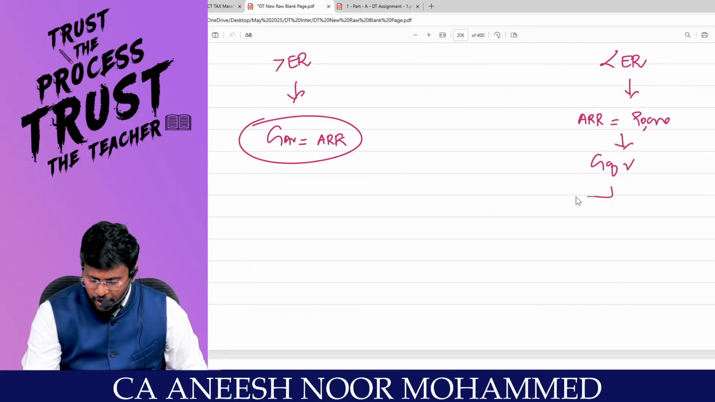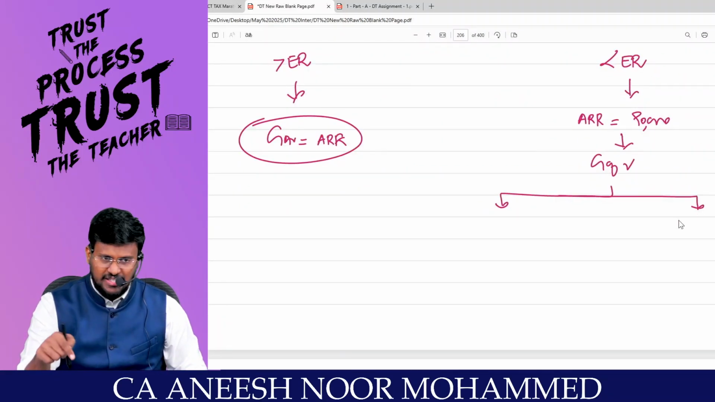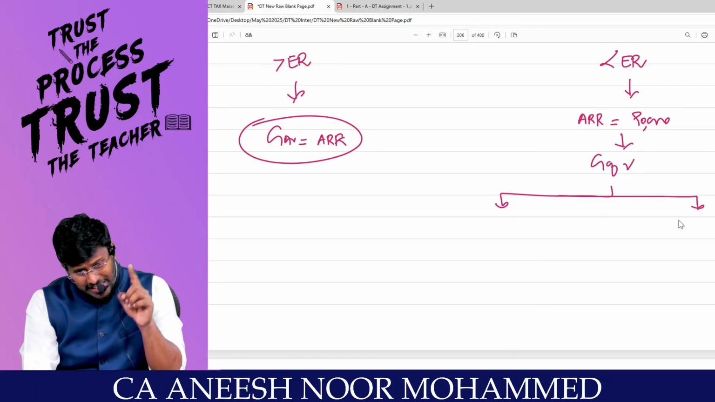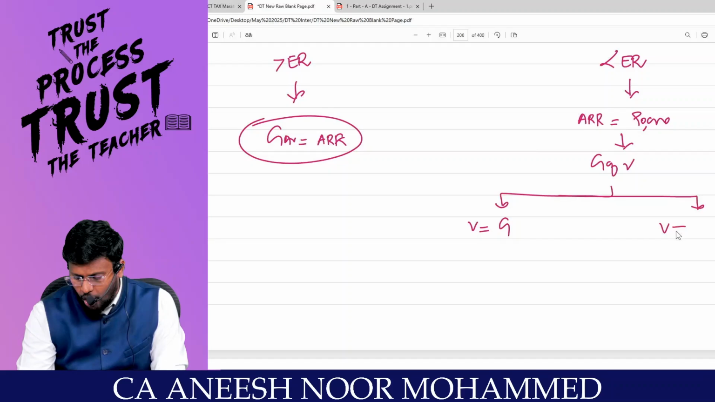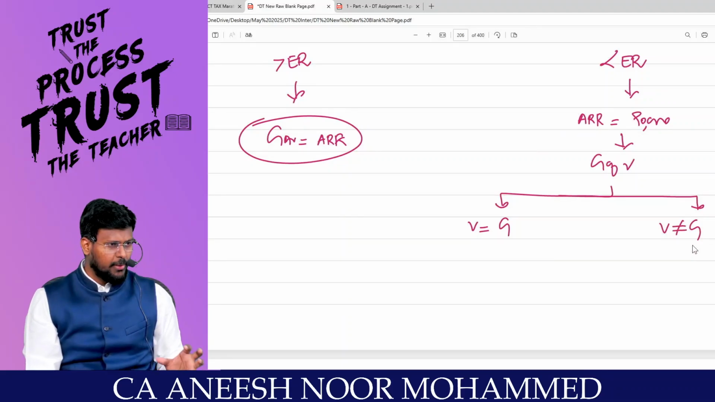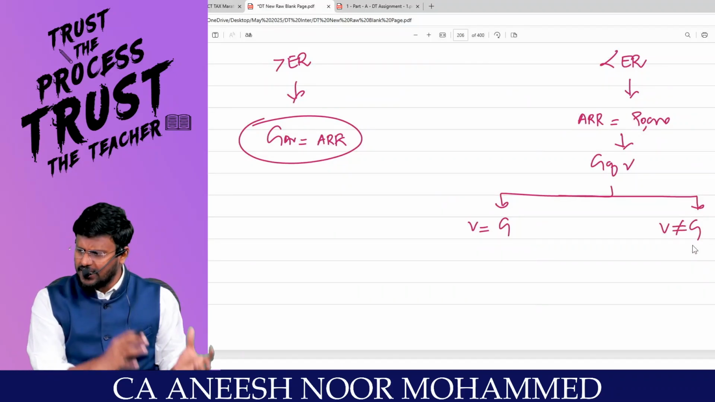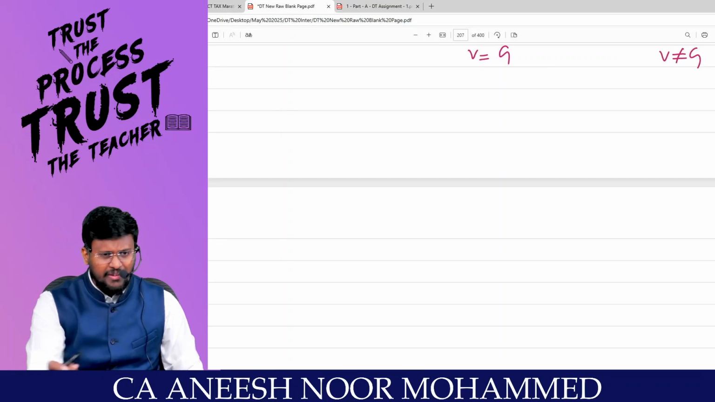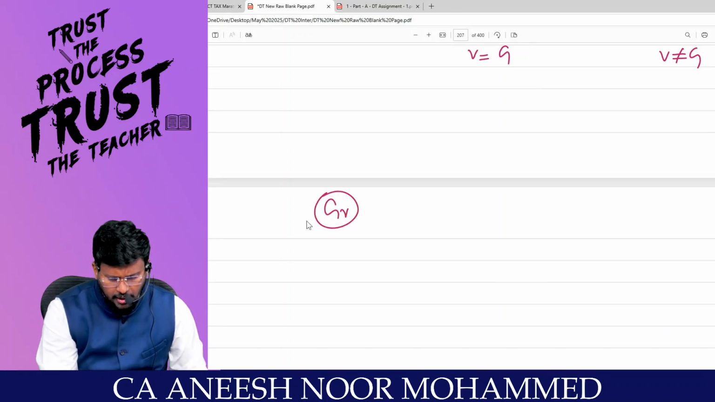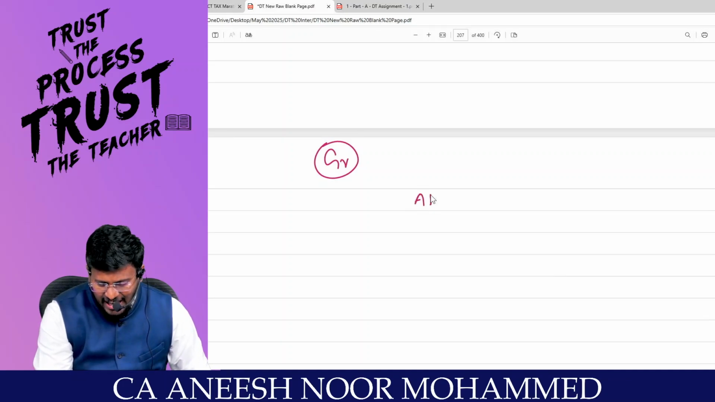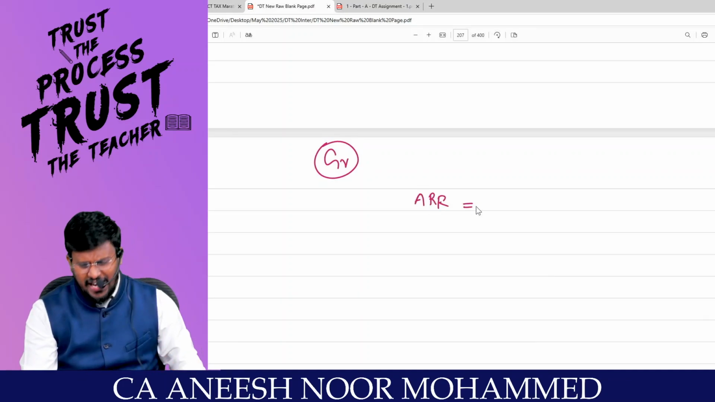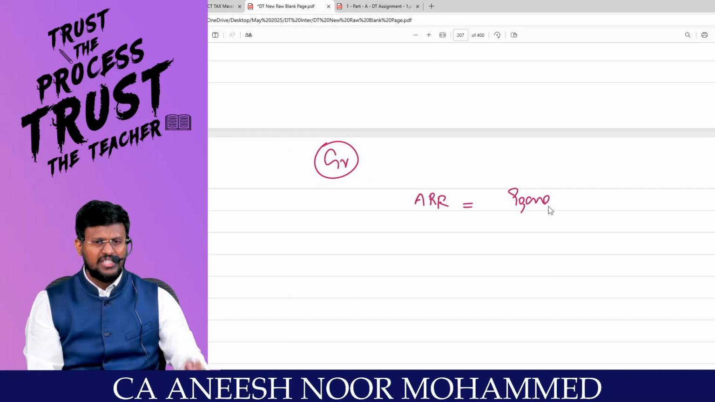Okay, sir, we will check the genuineness of the vacancy now. After we check it, we will get the answer as either vacancy is genuine or vacancy is not genuine. Sir, shall we check the genuineness of the vacancy? How to check it? Come on. Take the actual rent received. How much is the actual rent received? 90,000 is the actual rent received.